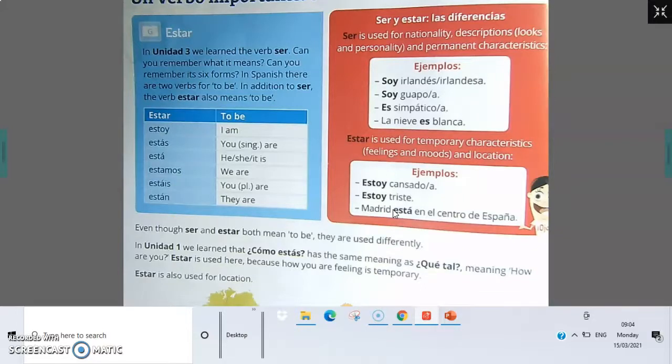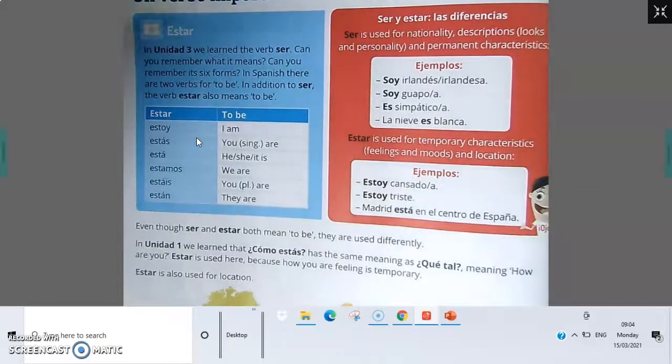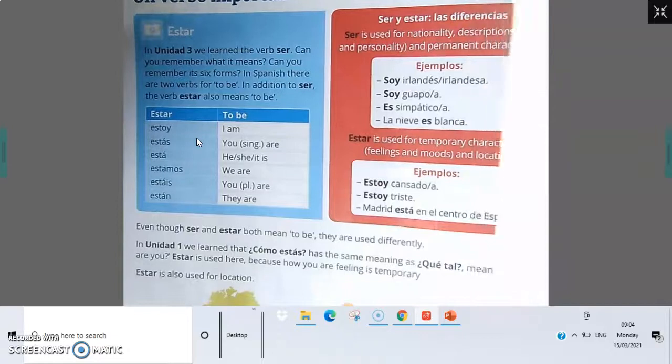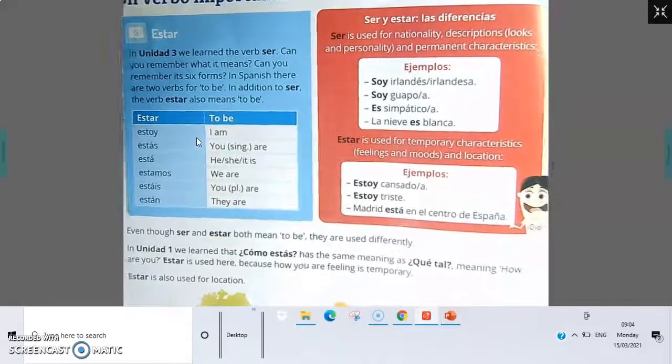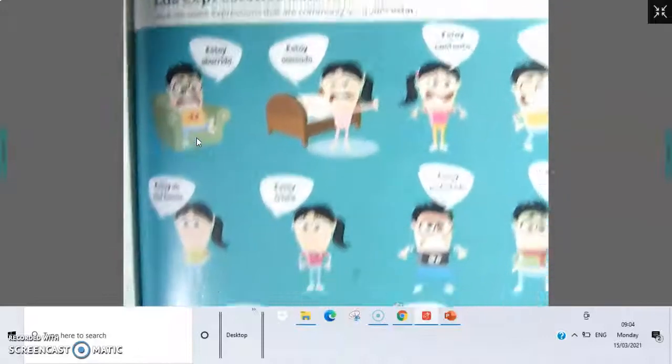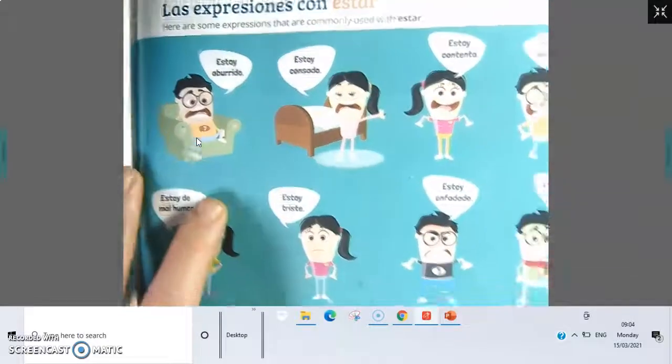So I just want you to do two little things for me esta noche, tonight. See this verb estar. I want you to take that down into your cuaderno, into your copybooks, okay? Just make note of that verb estar. So just estoy, estás, make a note of that there. And the other thing that I want you to make a note of is, see here in página, make note of the verb estar and see into your copies here, okay?